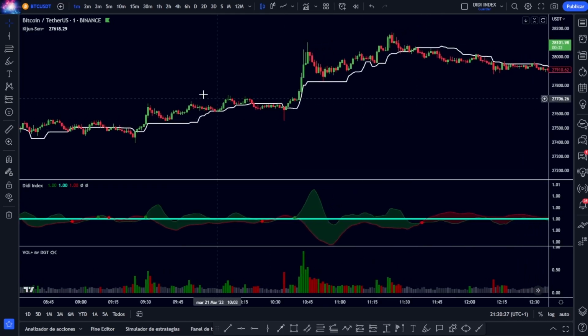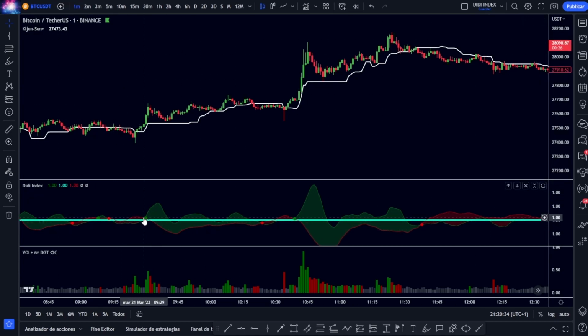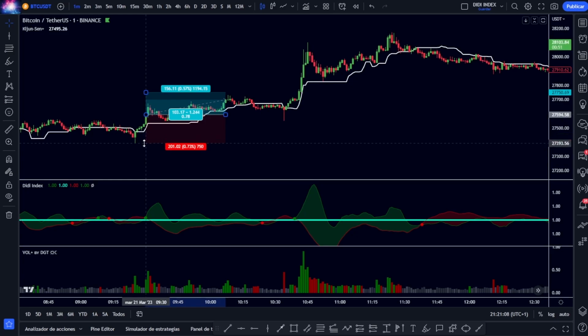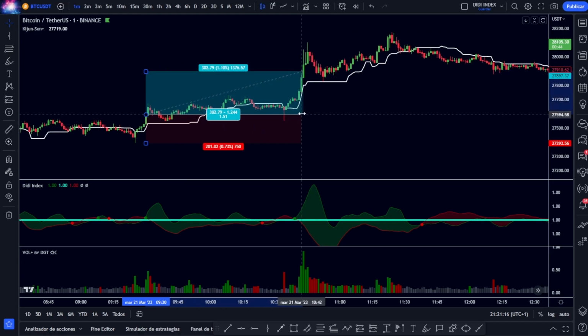With the strategy already in place, we would go down to 1 minute time frame, in case we wanted to make short-term scalping style trades. The operation would be exactly the same. We have that green dot signal, the volume is also positive, and the candle has consolidated above the average of Kijun-sen, so we take our trade, we place the stop loss and that 1.5 ratio, there it is. In a few minutes we would take our positive trade.